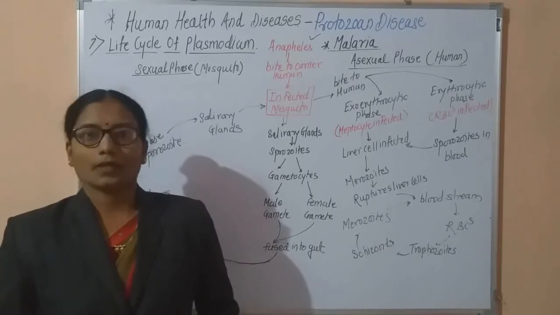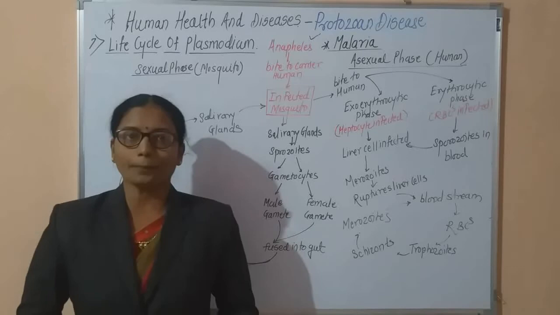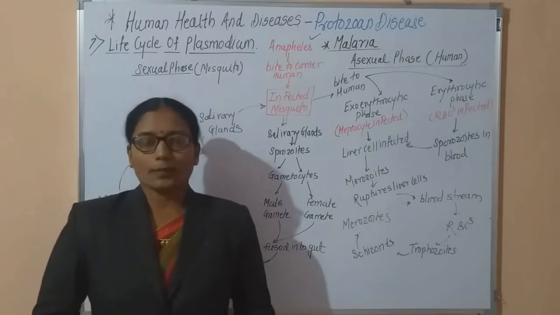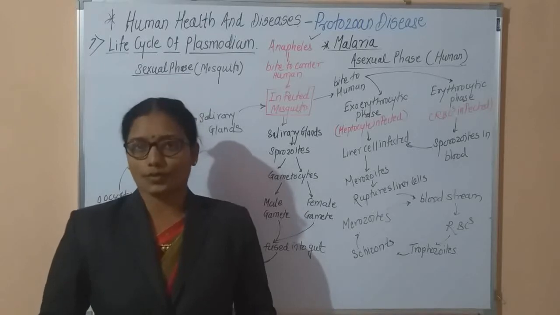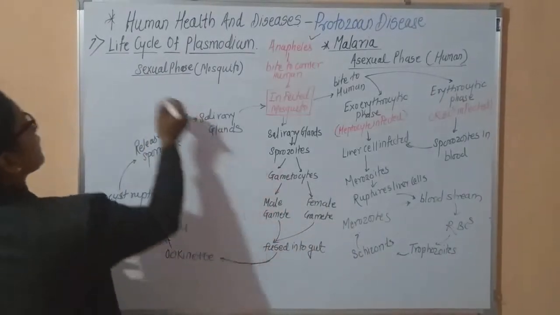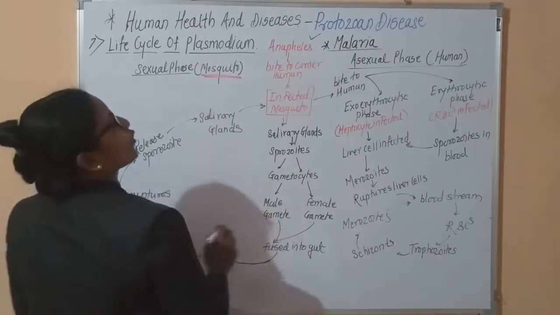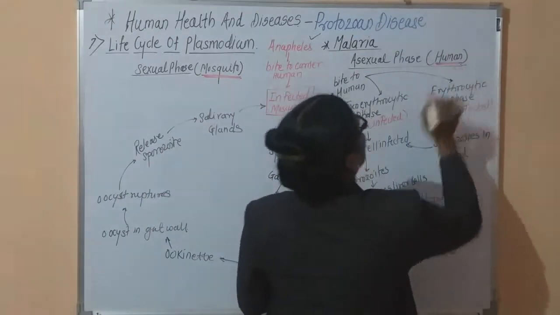In the life cycle of Plasmodium, we first studied that this Plasmodium completes its life cycle in two hosts. The first host is the female Anopheles mosquito and the second host is the human.